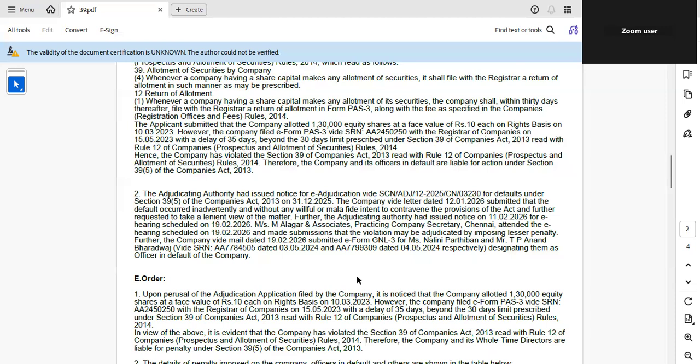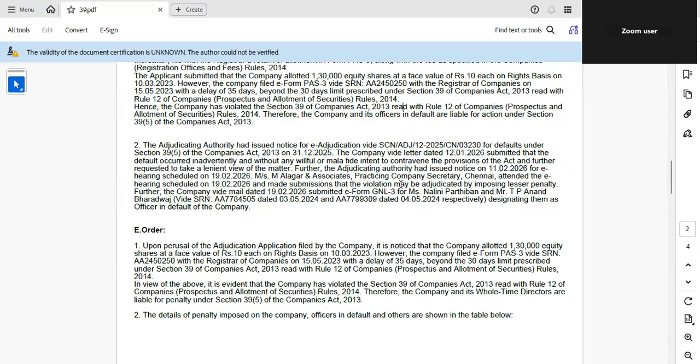The company actually filed Form PAS 3 on 15th May 2023. So, this resulted in a delay of 35 days. The delay is 35 days. This is beyond the statutory time limit. So, suo motu adjudication: they filed GNL 1.